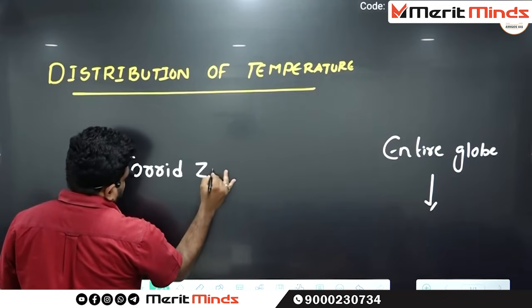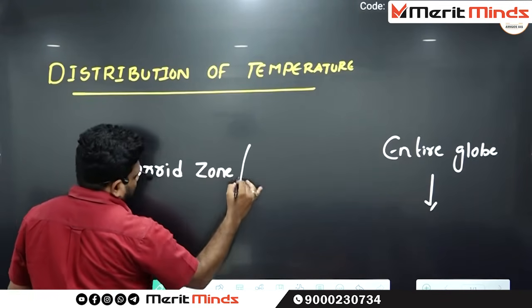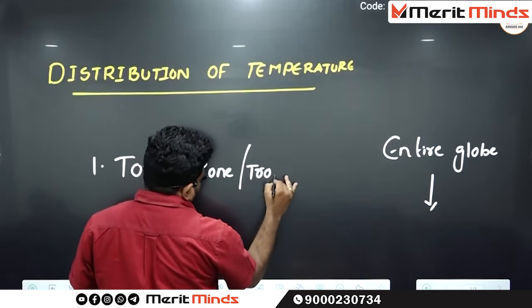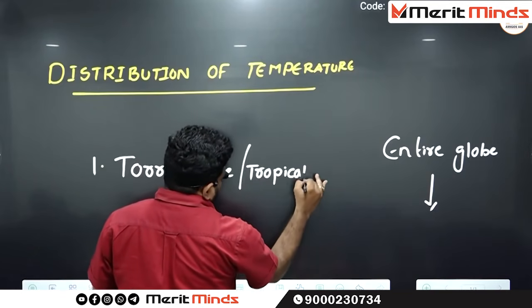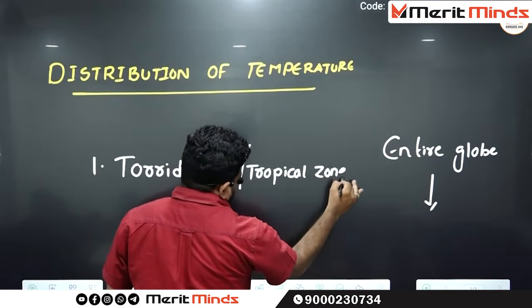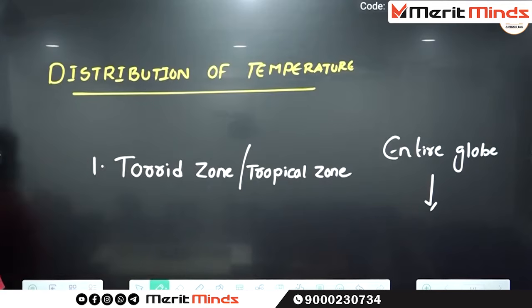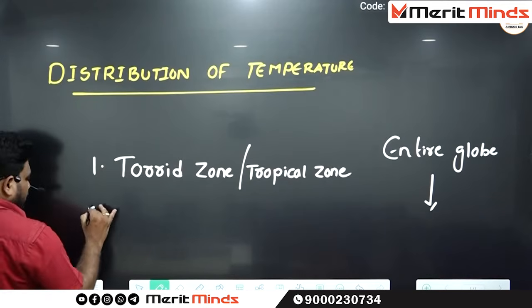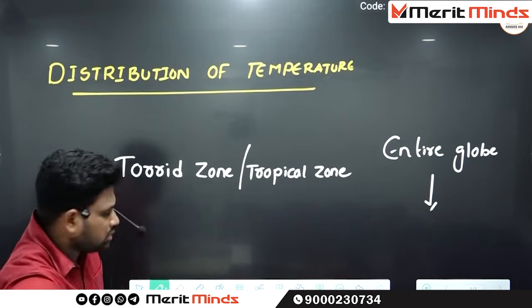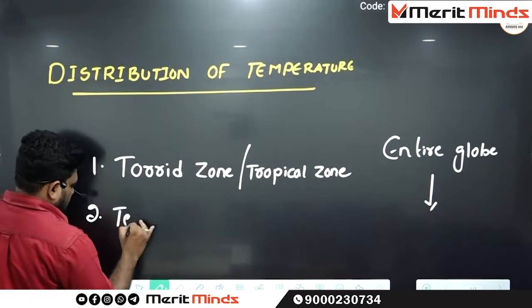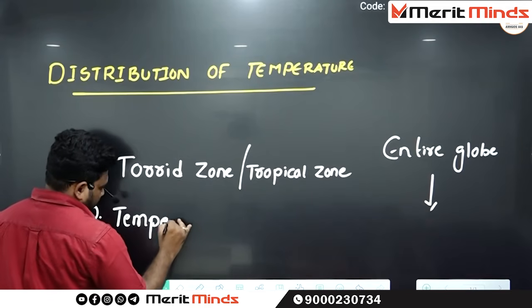The first one is called torrid zone or tropical zone.